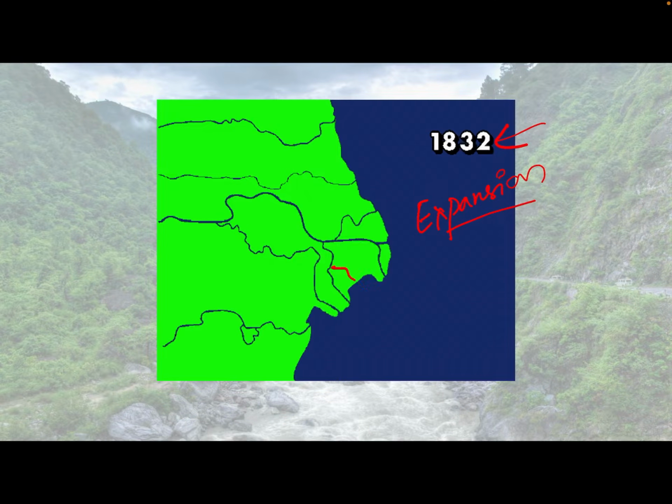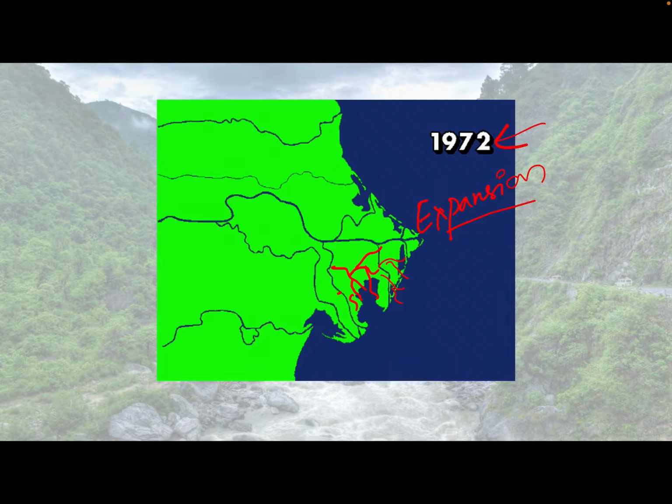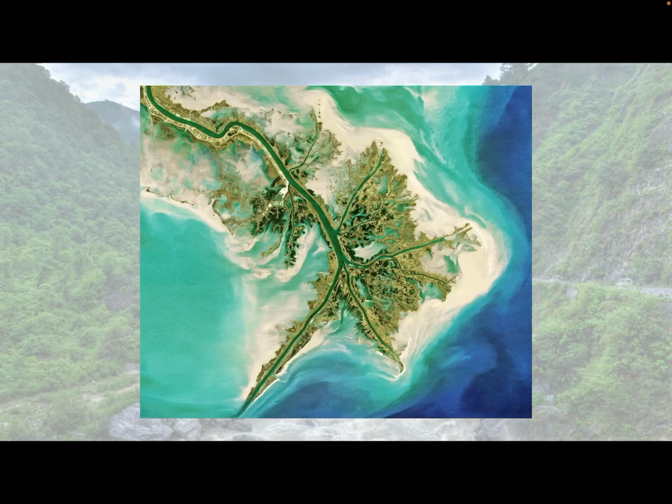And in this, the river will also have a lot of small tributaries and distributaries, and the land is slowly expanding with time. So the delta looks somewhat like this in the aerial view. Here the river is here, and slowly it is depositing, and because of the deposit it will increase the size also.